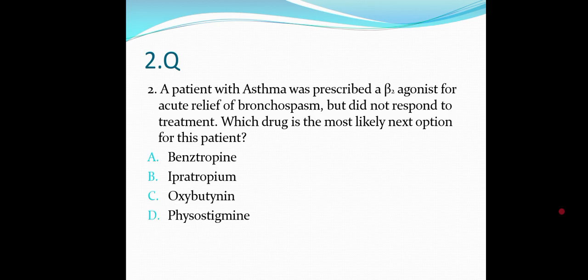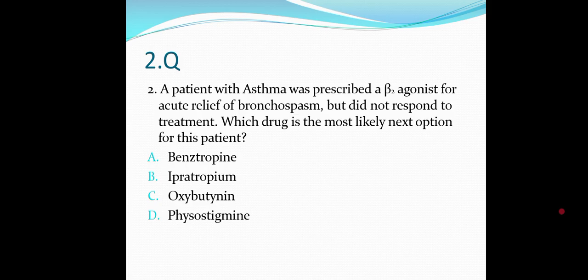A patient with asthma was prescribed a beta 2 agonist for acute relief of bronchospasm but did not respond to treatment. Which drug is the most likely next option for this patient? So actually he has been given a beta 2 agonist.